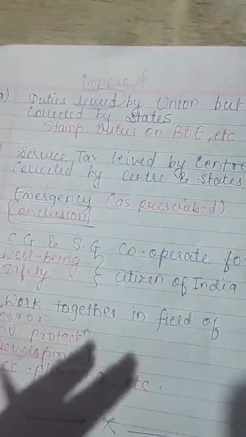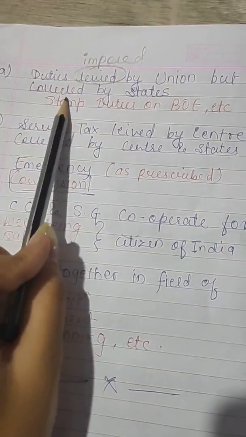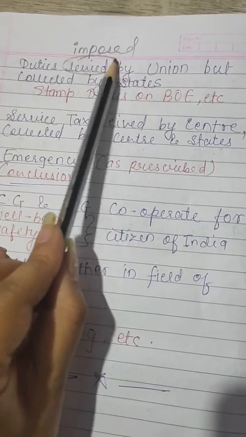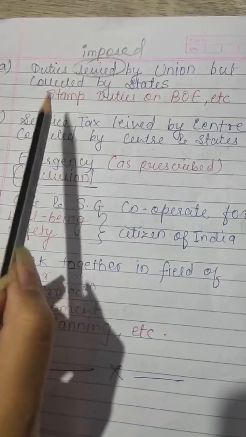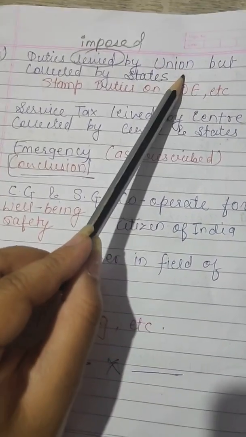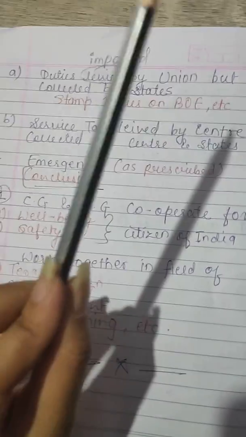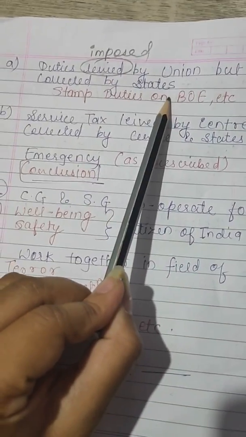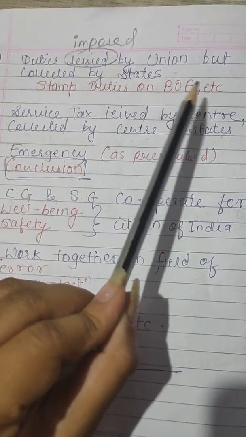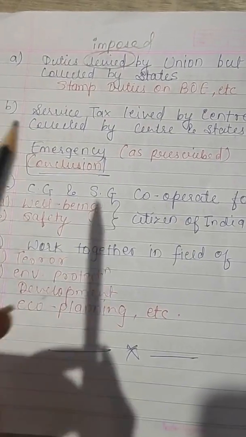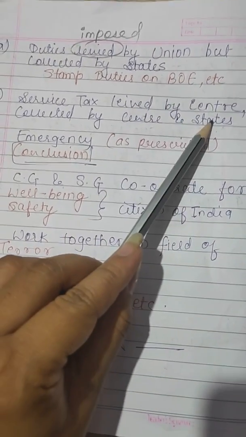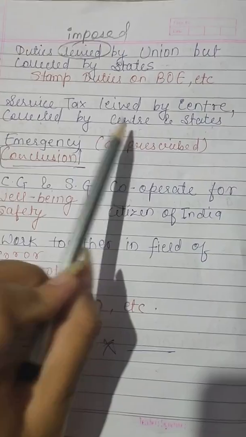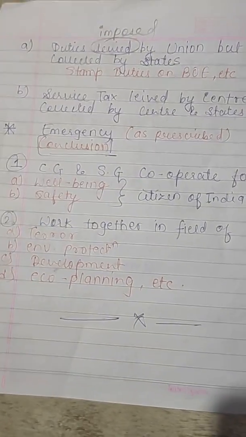Now, there are some more points. Duties levied, that is imposed, by the Union but collected by the state. It means the duty is imposed by the Union, that is the central government, but the tax is collected by the state government. For example, stamp duties on bills of exchange, etc. Next, service tax is levied, that is imposed, by the central government but collected by both governments, central and state.